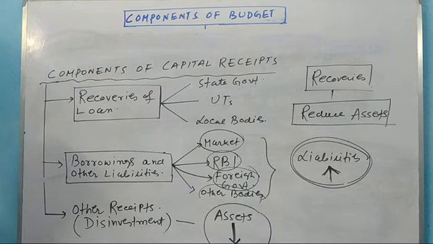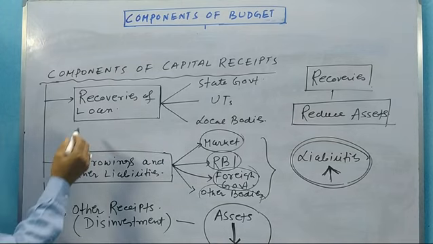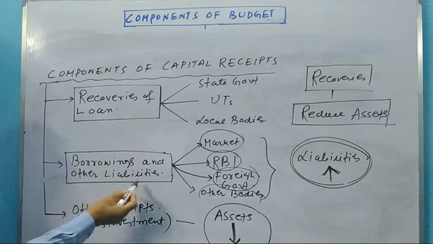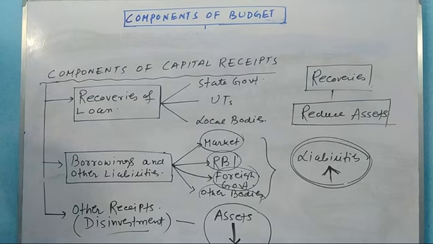So basically these are the three main components of capital receipt: recoveries of loan, borrowings and other liabilities, and disinvestment. By way of these components, the central government gets the lump sum amount of money as capital receipt.